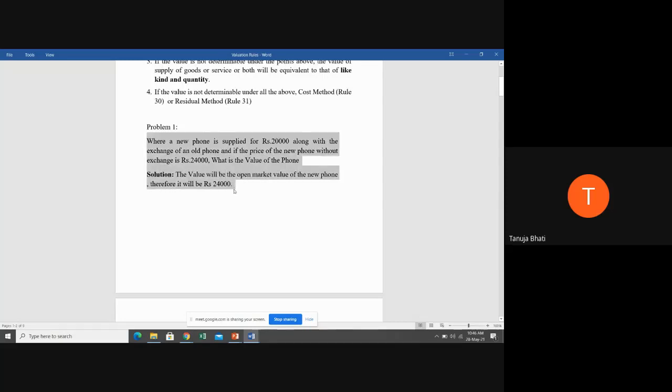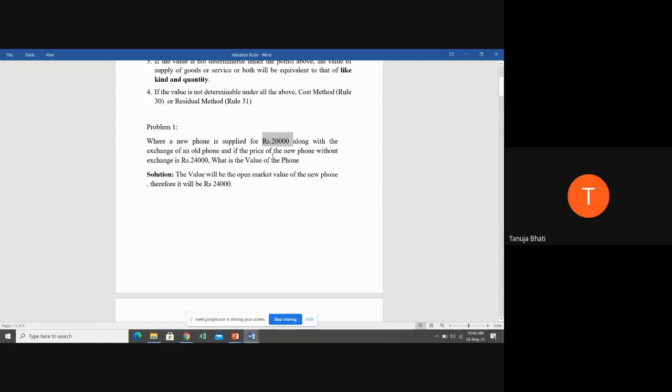Is this clear, students? Yes, ma'am. Okay, suppose I'm altering this example. Suppose the value of the new phone is not given, if 24,000 is not given in the problem, suppose the open market value is not given, then go to point number 2. Point number 2 says that you have to add the value of cash plus the value of the old phone. So you have to make the valuation of the old phone, that if I go to sell the old phone, how much value I'm going to get. To that you add 20,000. That will be your total consideration.